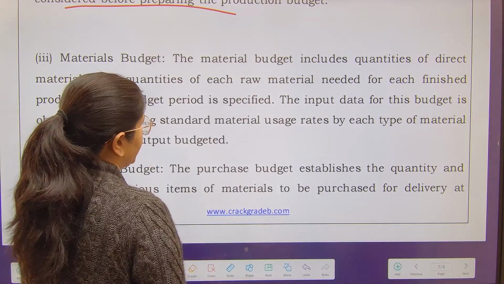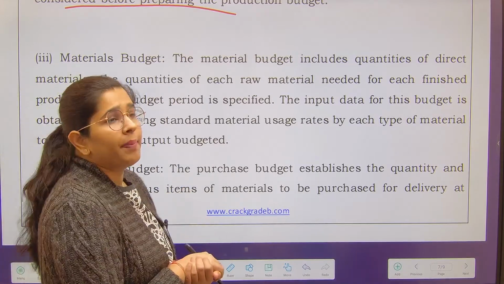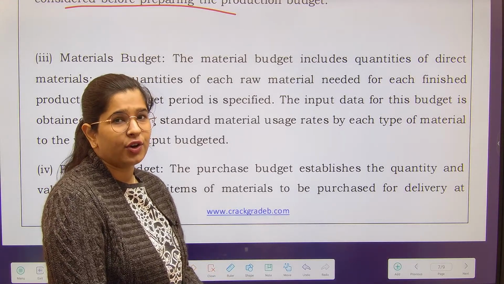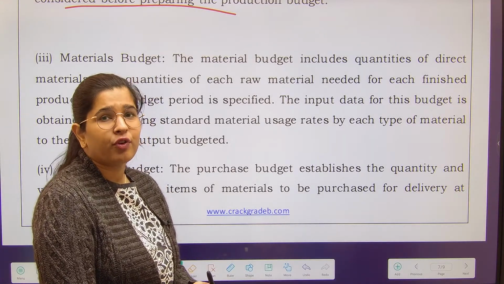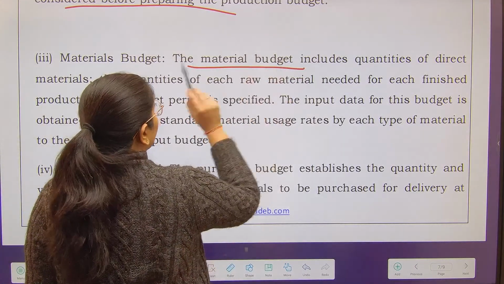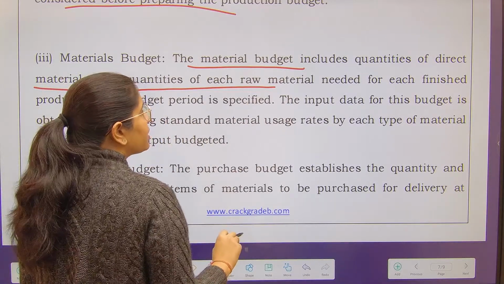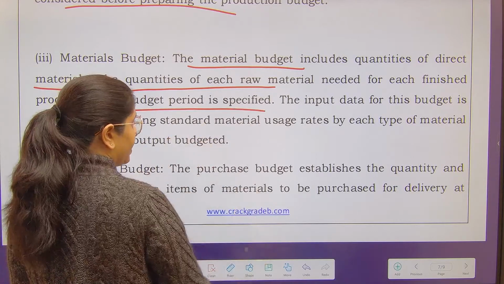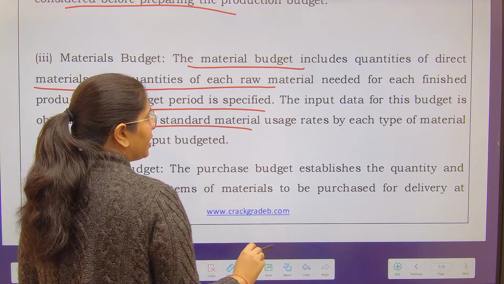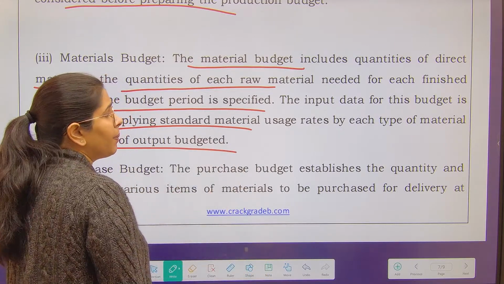Next is the materials budget. See, for making every kind of finished goods, you need certain raw materials in hand and you need to be prepared with the budget for them as well. So the materials budget includes the quantity of direct material, quantities of each raw material which is needed for finished products in the budget period. The input data for this budget is obtained by applying the standard material usage rate for each type of material to the volume of output budgeted.